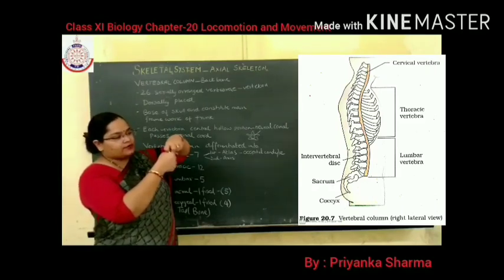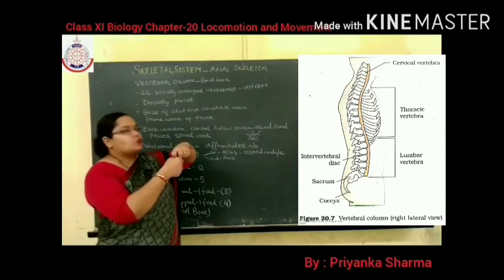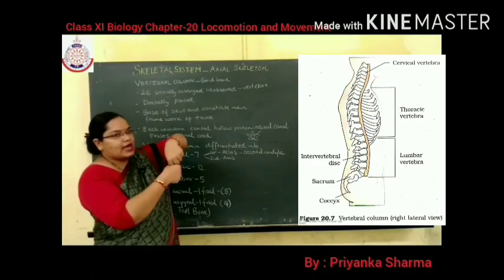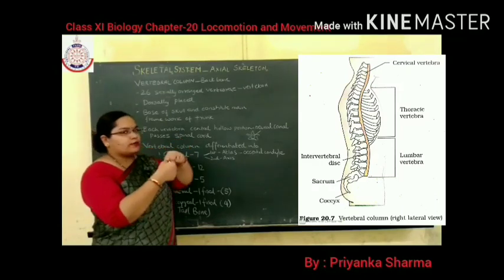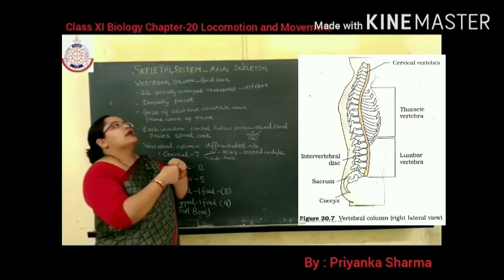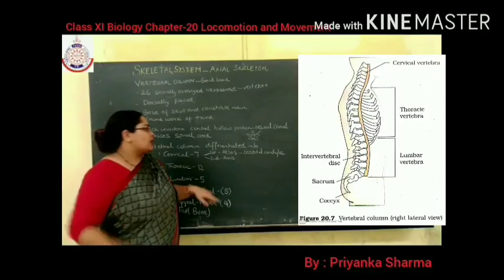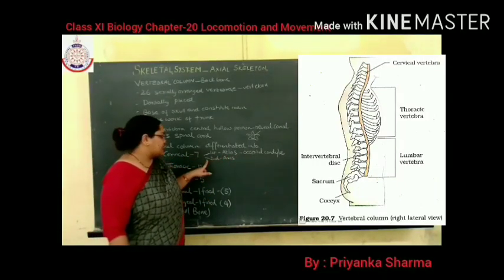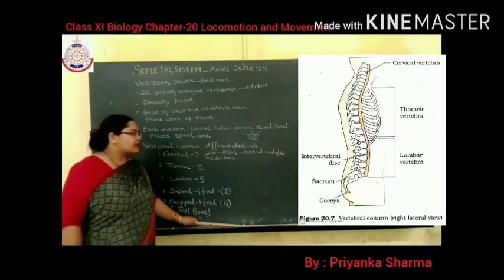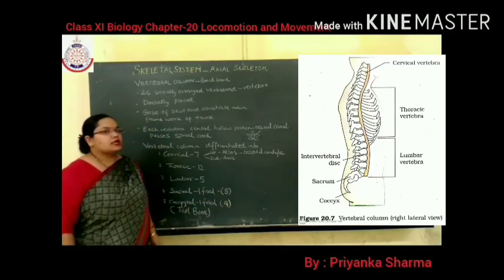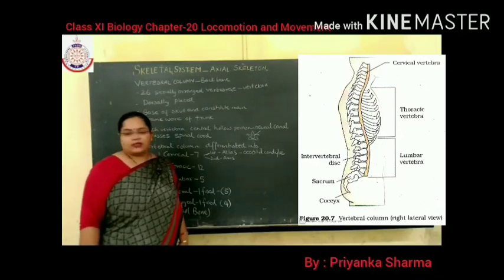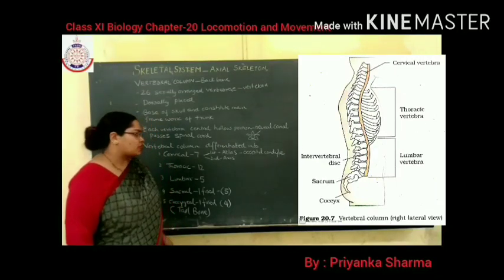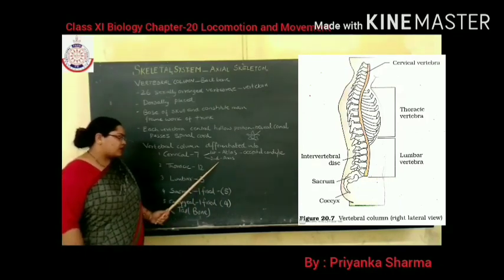Your head can nod like this because of the occipital condyles and atlas. The second cervical vertebra is known as the axis. The axis helps in the movement of the neck from left to right. I hope it's clear to everyone.